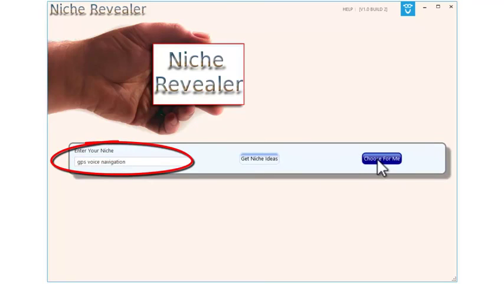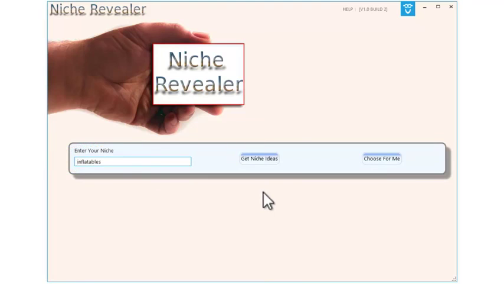And you can just keep clicking through this and decide whether any of these keywords are something you'd like to start your research with. And of course, you can edit these if you want. So this is large inflatables. You could in fact just start with inflatables, just delete that, and then you can go off and get your niche ideas.